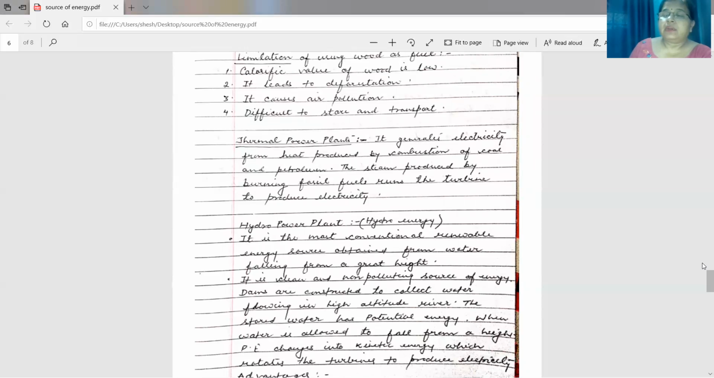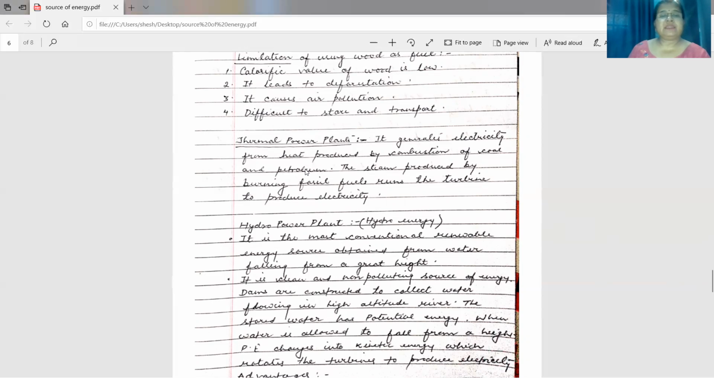So under non-renewable sources of energy, you have read about coal, petroleum, and natural gas. Especially you are asked to learn the advantage of using LPG. Then thermal power plant. In a thermal power plant, we generate electricity by using coal and petroleum.